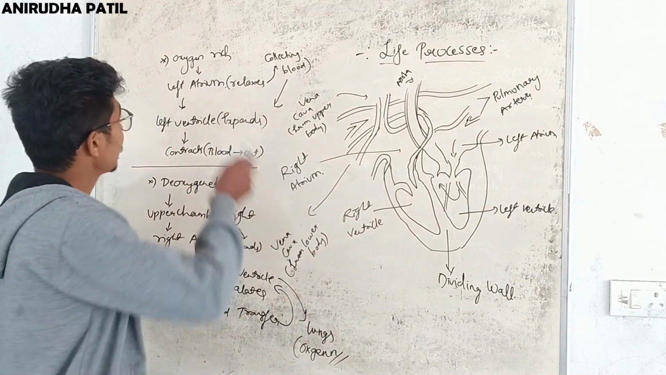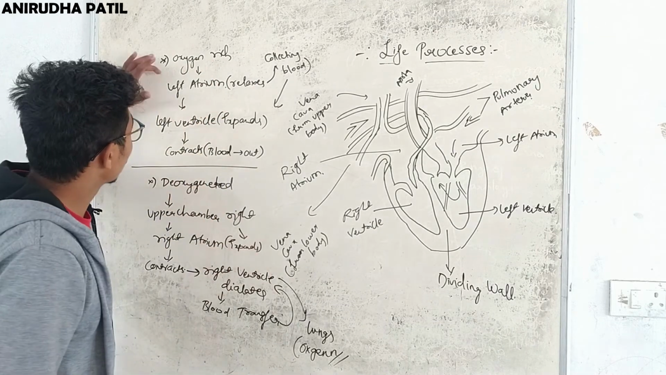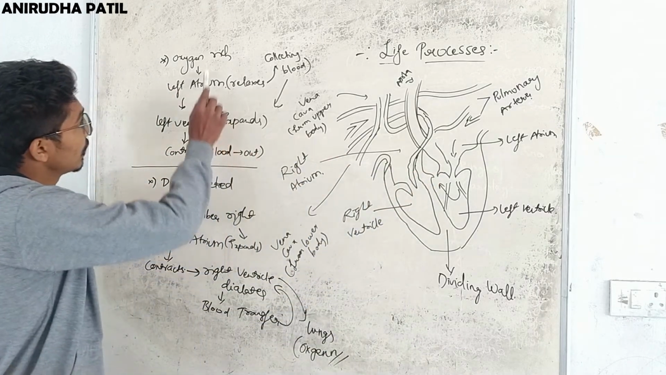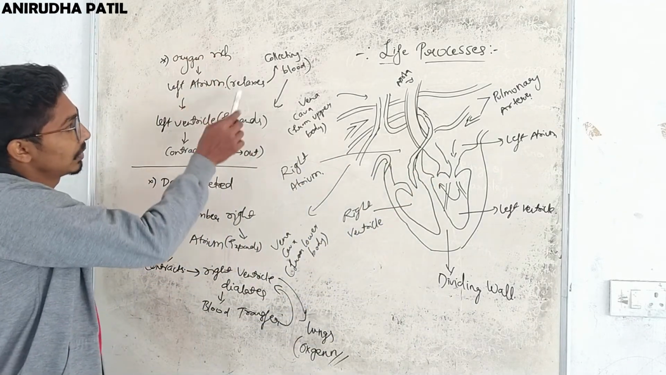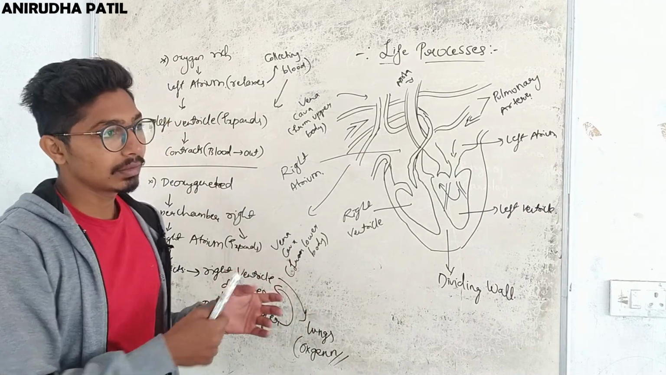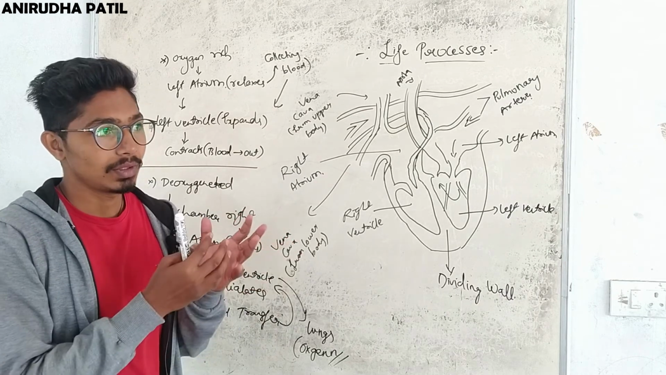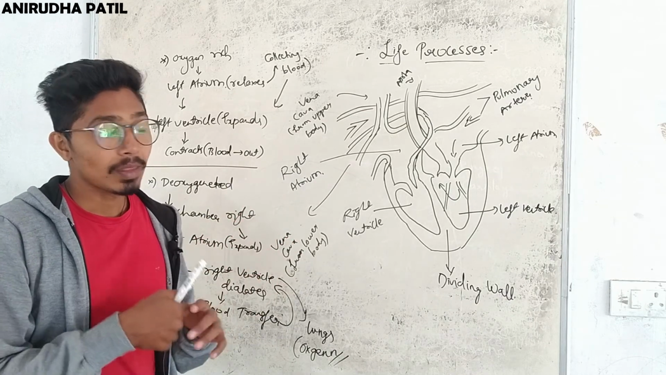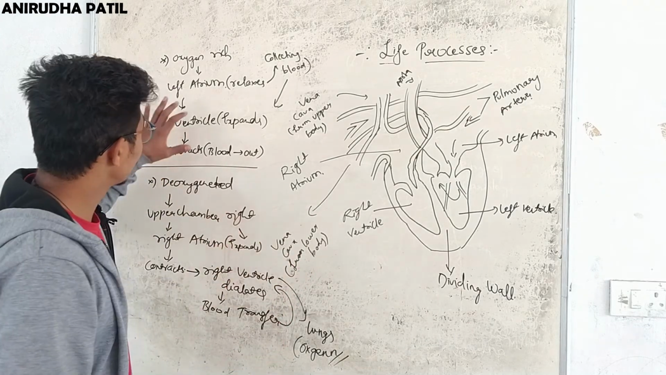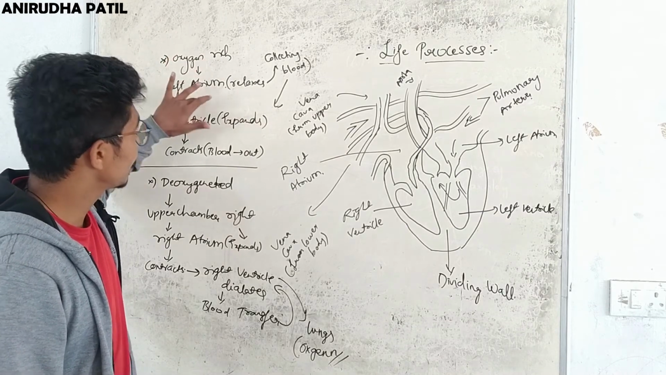So the first step is that oxygenated rich blood comes into the left atrium, that is here. When the oxygenated blood comes here, the left atrium obviously expands, right? Consider the example of an injection: when you suck in, it expands, or you fill up the balloon, so it expands, right? Similarly, the left atrium expands when the oxygenated rich blood comes here.